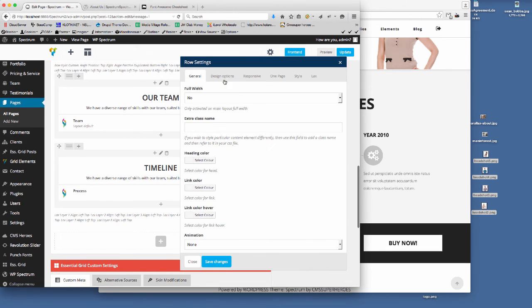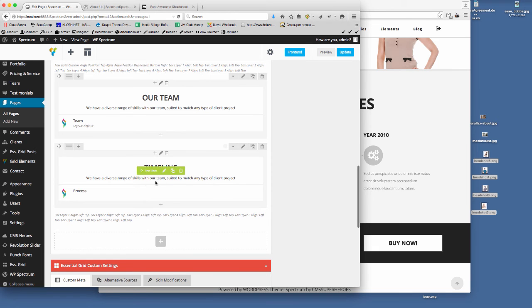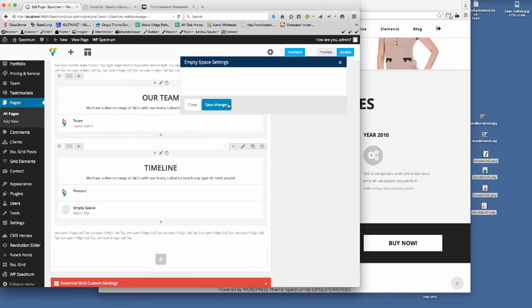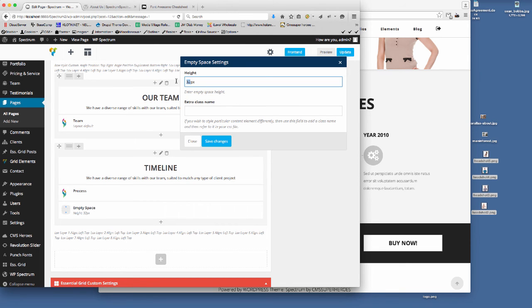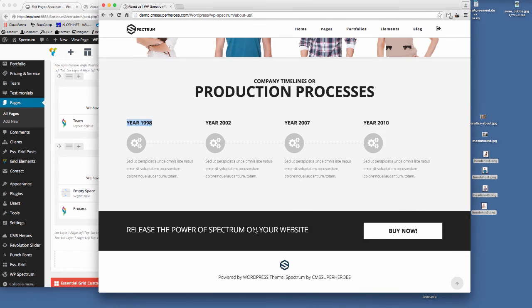Add another 40 pixels onto that, I think, so that's 120. We actually need a small gap between here, so I'm just going to add an empty space. Where's it gone? Empty space, and we'll just set that to 20 pixels, and we'll move that between the title. And the last thing that we need to add to this page, we need to add the border here.